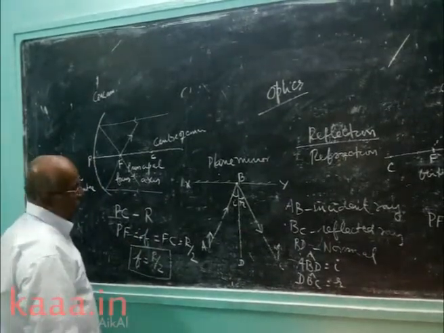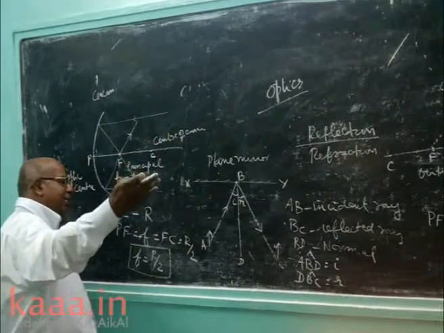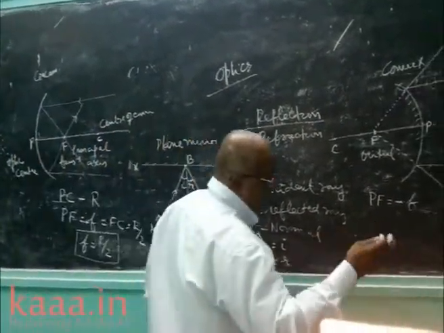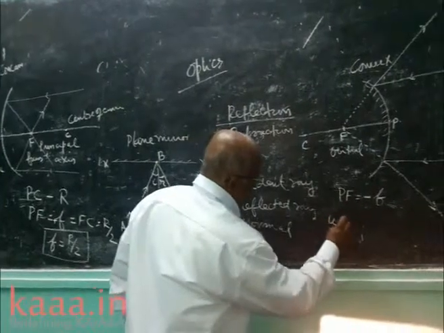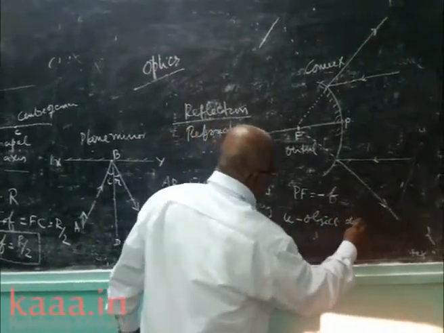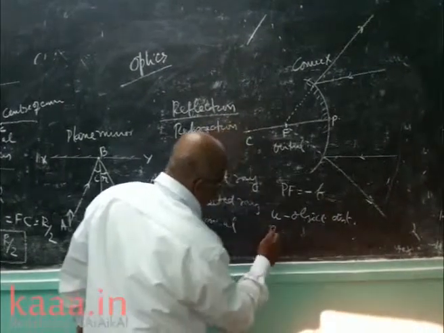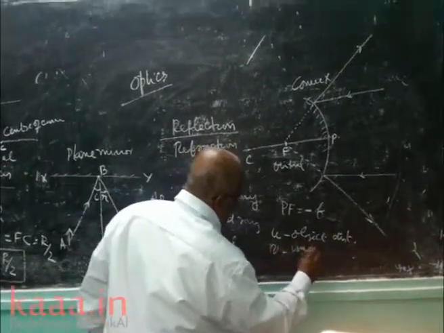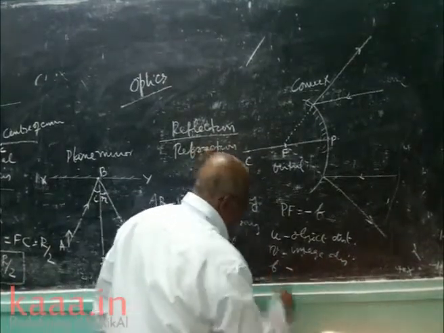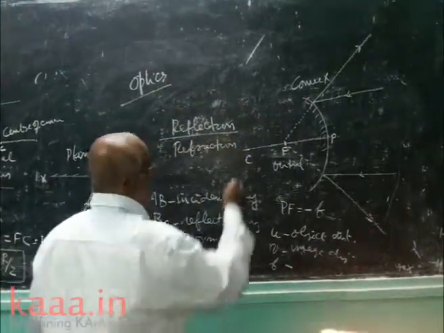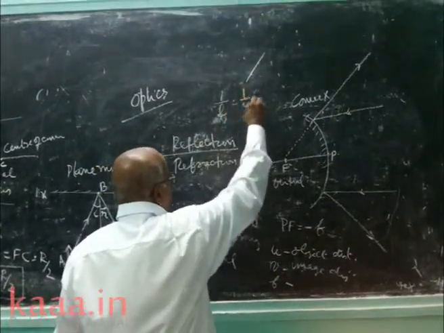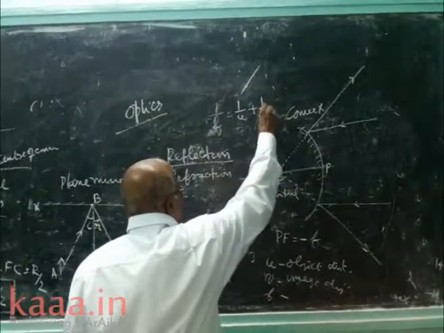Now suppose you take any object. The distance between the object and the mirror is u, called the object distance. v is called the image distance. f is called the focal length. The formula says 1 by f is equal to 1 by u plus 1 by v.